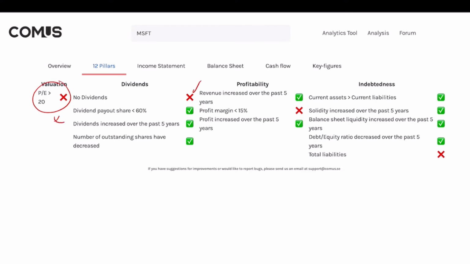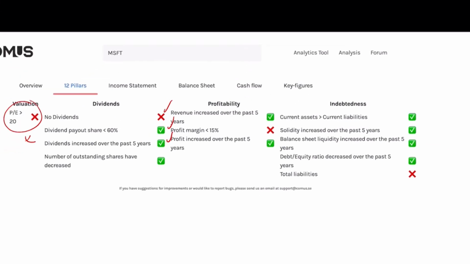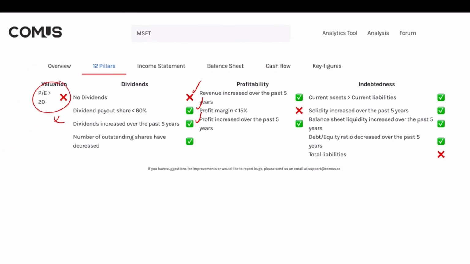I have to report this one. And the dividend payout share is less than 60%. I like it. That is a plus. Dividend increased over the past 5 years. That is a plus. And the number of outstanding shares has decreased, which is a plus. Revenue increased over the past 5 years. That is a plus. And profit margin, I have to report, is also a plus.